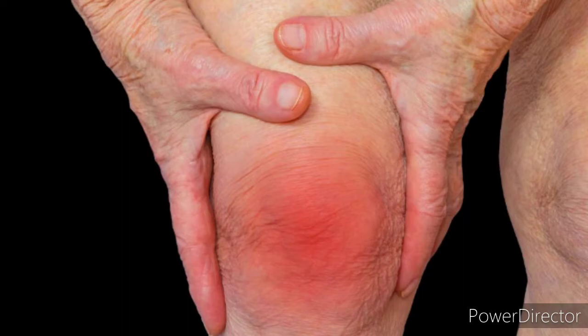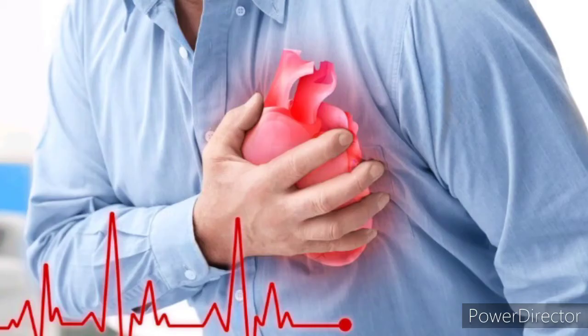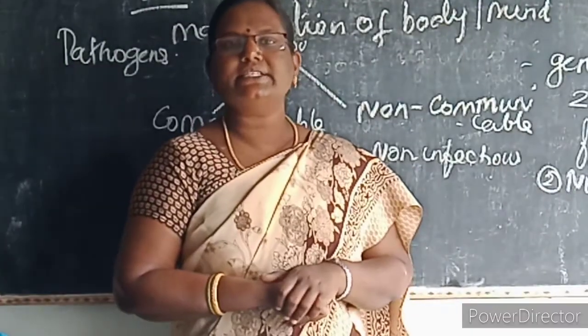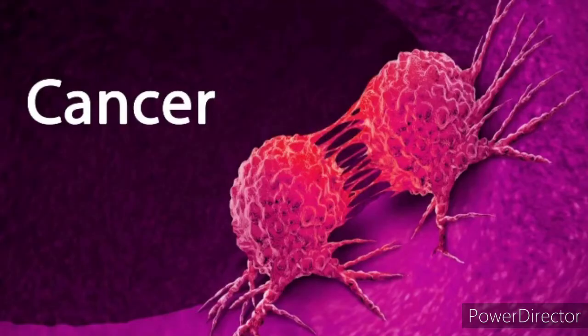What is a heart attack? If the blood is not supplied to the heart, it results in a heart attack. Then what is a stroke? If the blood is not supplied to the brain, it results in a stroke. The last one is cancer, that is a continuous growth of the cells, which results in cancer.